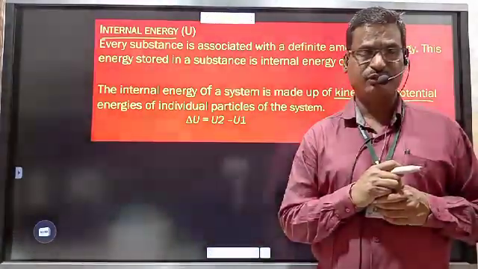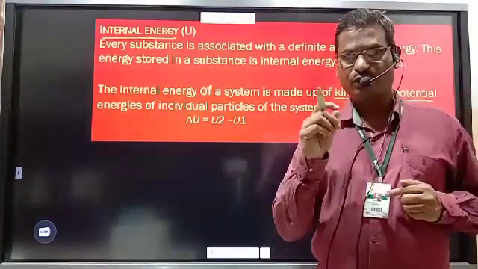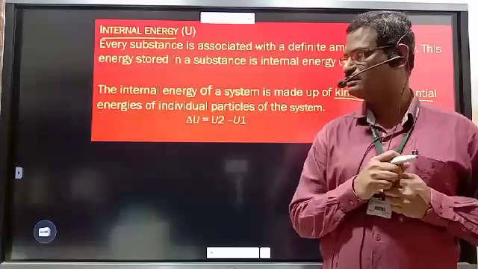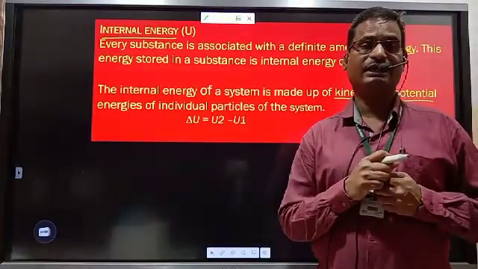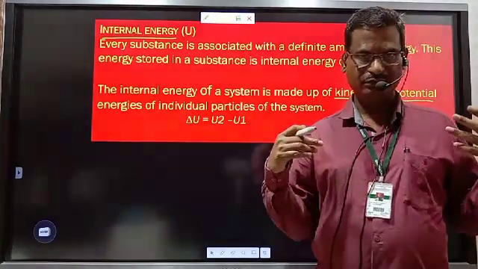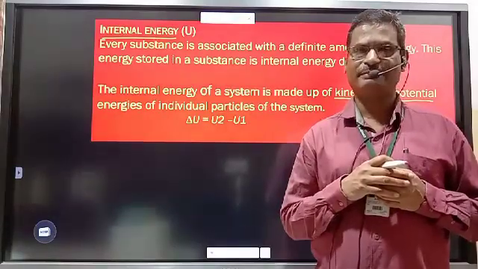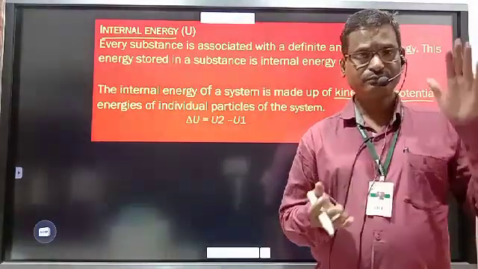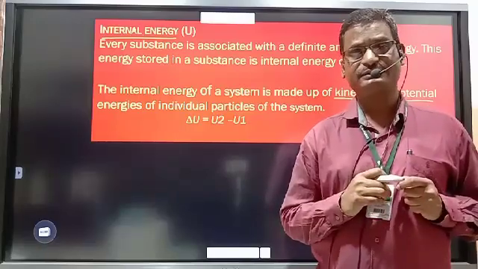Work of compression is positive, that is, the work done by the surrounding on the system. Why is that considered positive work, plus W? Because the energy of the system increases, and energy is the capacity to do work. By compression, the energy of the system increases.